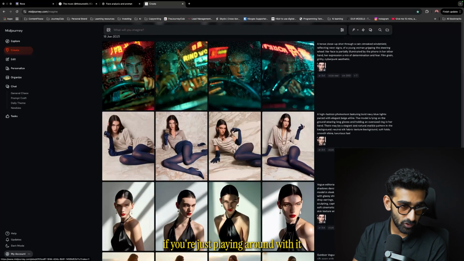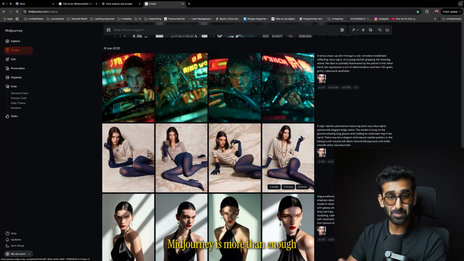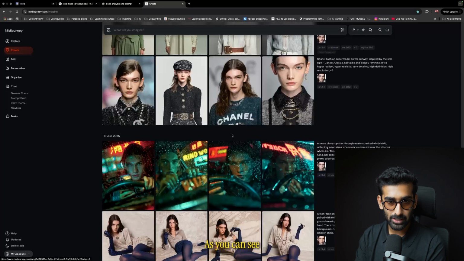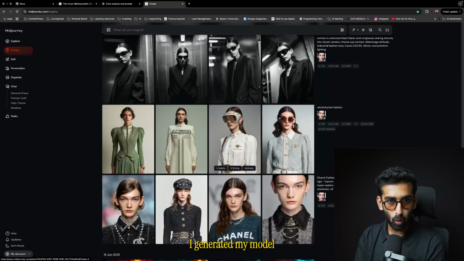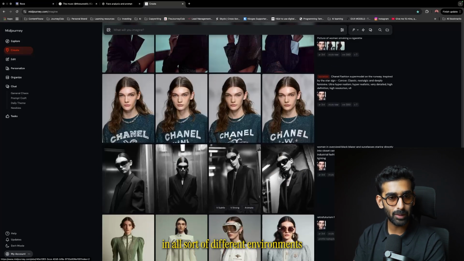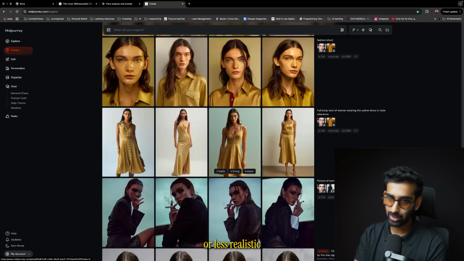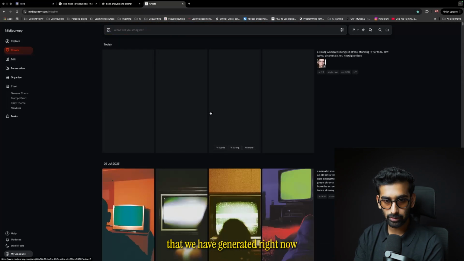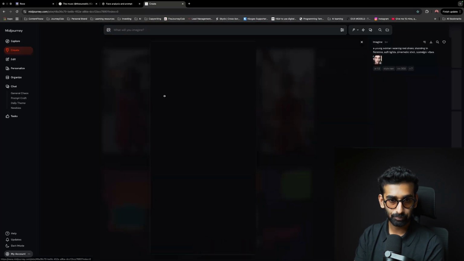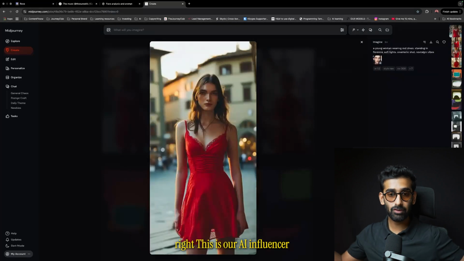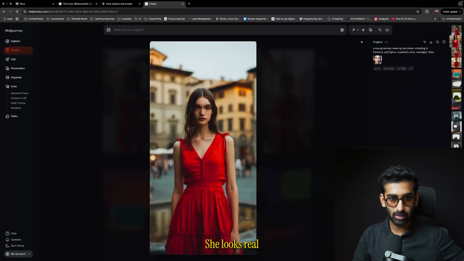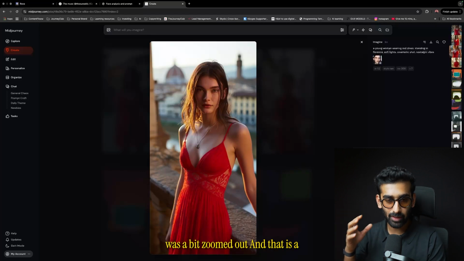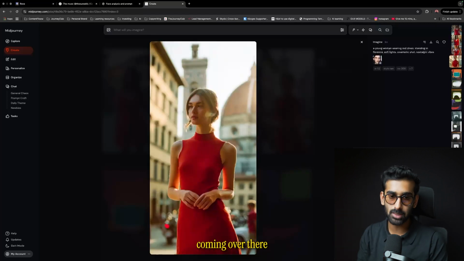But if you're just starting out, if you're just playing around with it, Midjourney is more than enough. It gets the job done if you are actually prompting properly. As you can see, I've generated my model in all sorts of different environments and everything looks more or less realistic. Now let's quickly scroll up and see the image that we have generated right now. Okay, as you can see, this is our AI influencer. She looks real. This one looks real. It again was a bit zoomed out, and that is why you will see some inconsistencies coming over there.